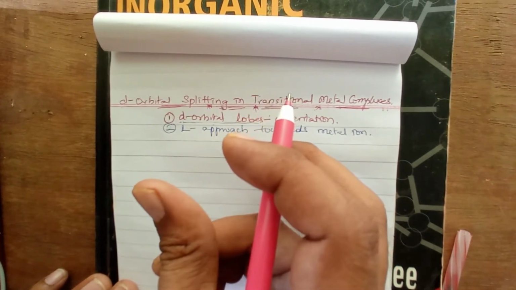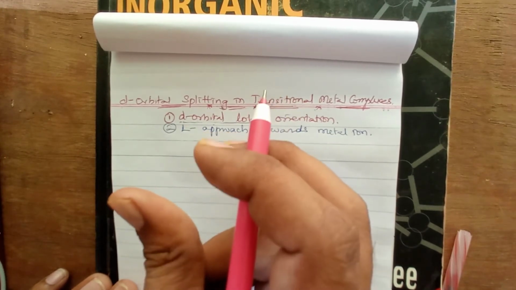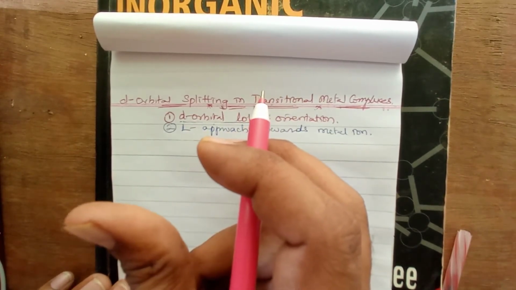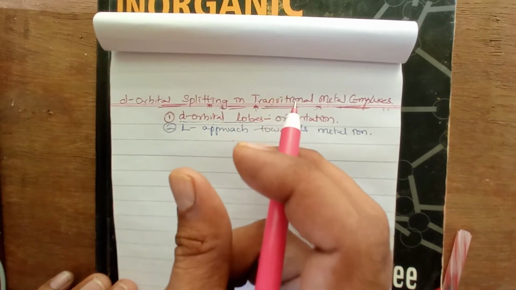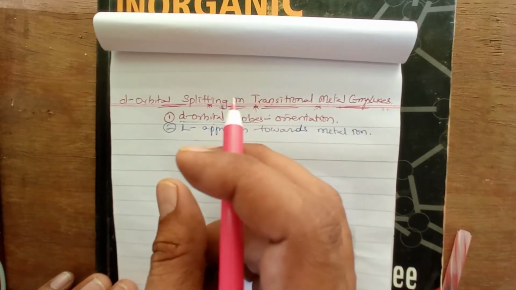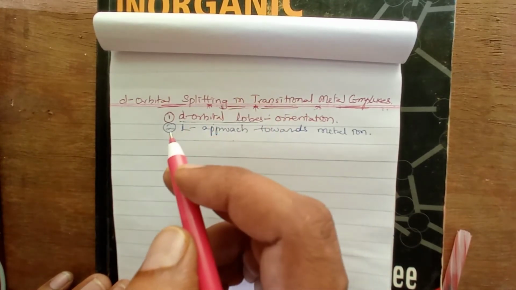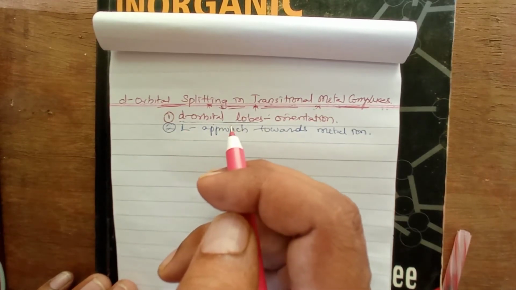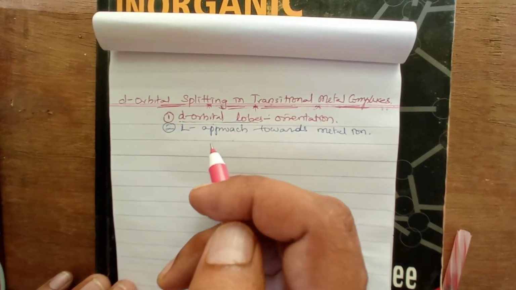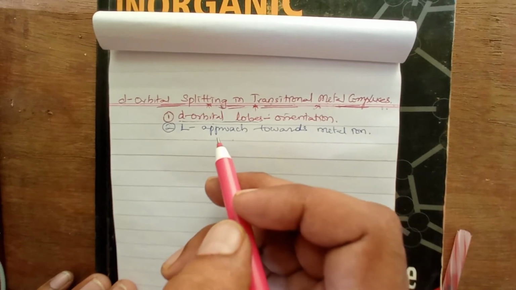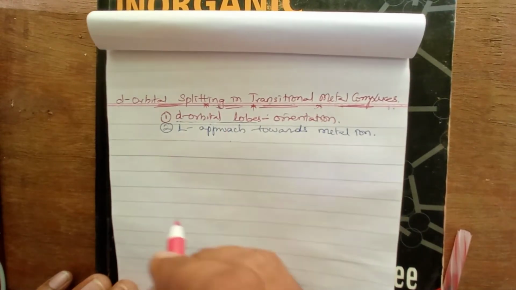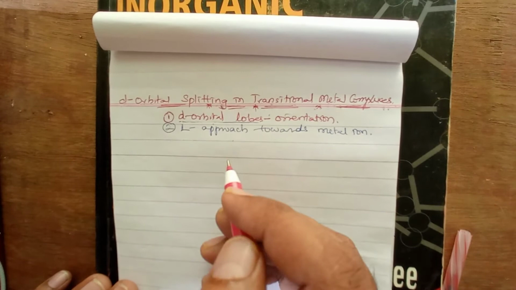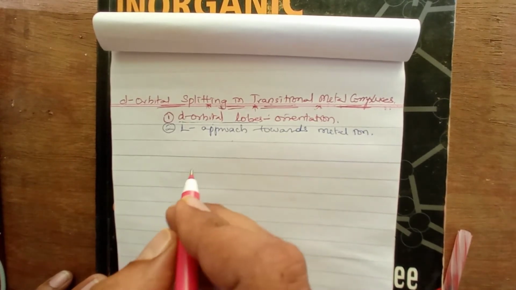Okay, so to know the splitting pattern, we have to initially know how the d orbitals are oriented with respect to the three coordination axes. We know that we have three coordination axes x, y, z. So with respect to the x, y, z coordination axes, we have to know how the d orbitals are arranged, by which we can define the splitting pattern in different structural transition metal complexes, right?